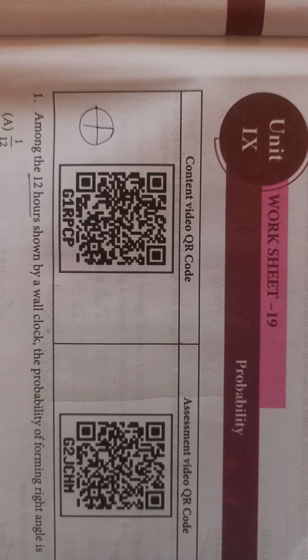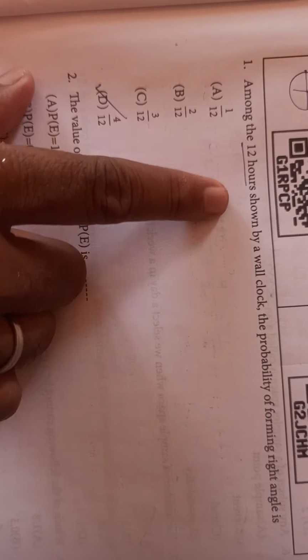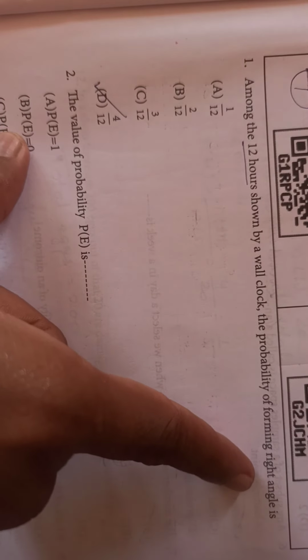We are at worksheet number 19, probability, same 9th standard. Among 12 hours shown by a wall clock, the probability of forming a right angle is 4 by 12. So 4 times it can be a right angle. The probability value P of E lies between 0 to 1.